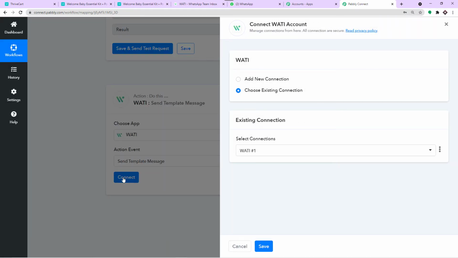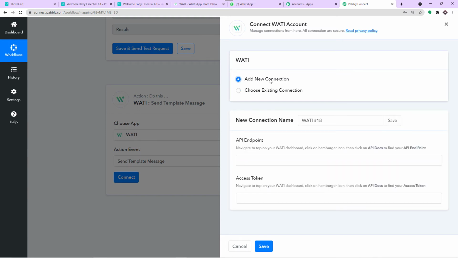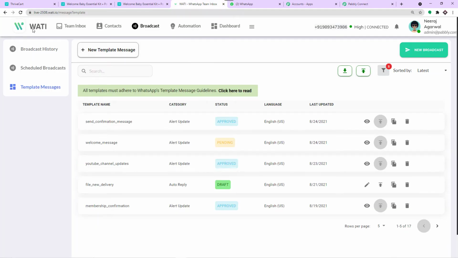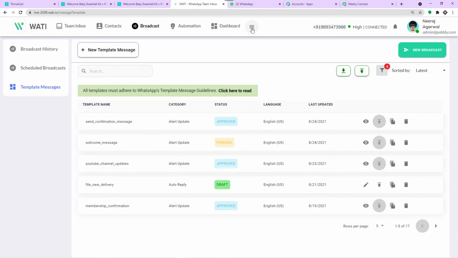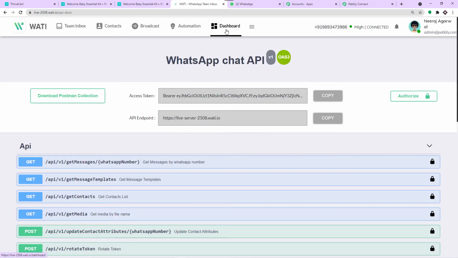First of all, let me integrate WATI to Pabbly Connect, and this is how you do it. You go to new connection and you have to mention the API endpoint and access token. I have already logged into my WATI account. Next, I'm going to click on these three horizontal lines, and then click on API docs. As you can see, this is the access token and this is the API endpoint.